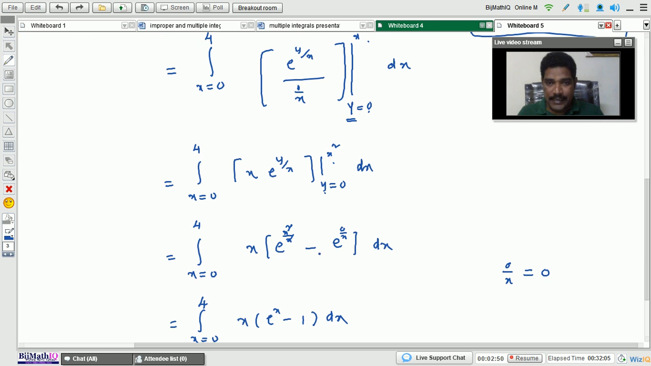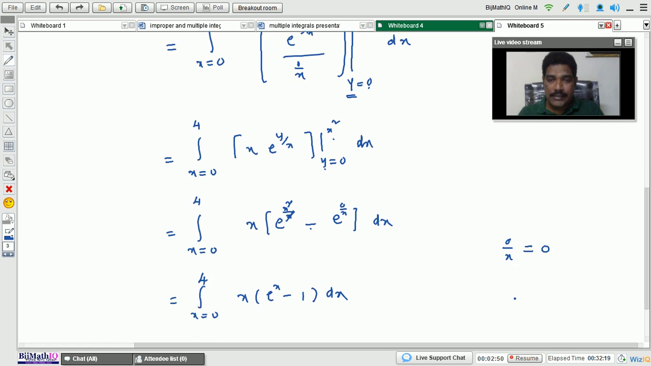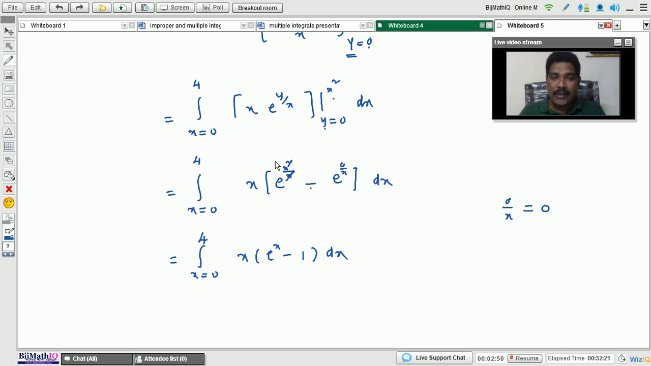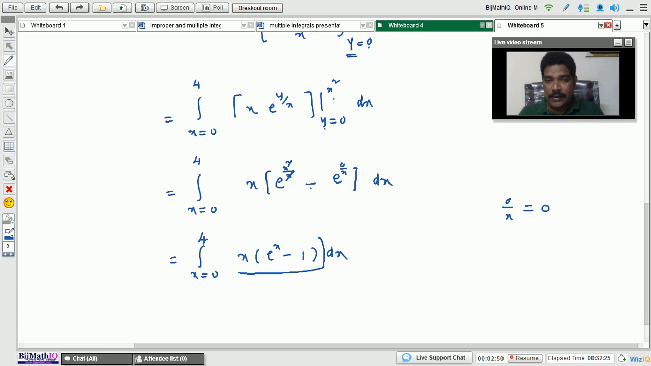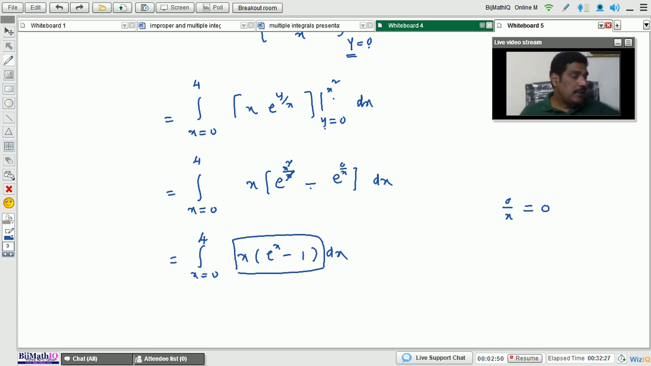x squared by x, minus e to the power of 0 by x. Next, x squared and x cancel here. Remaining is only e to the power of x minus e to the power of 0, which means 1, right? Okay. Next, after integrating and applying the limits, finally what are you getting? This is our result.